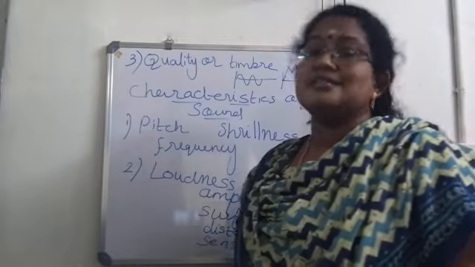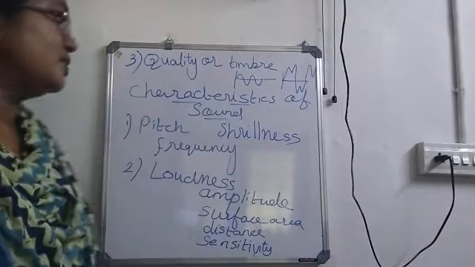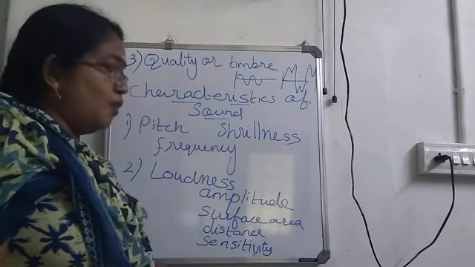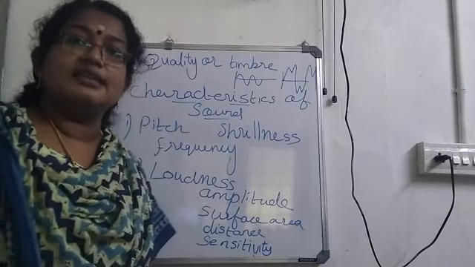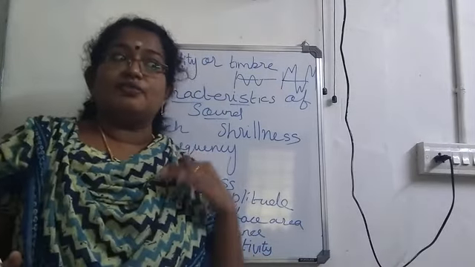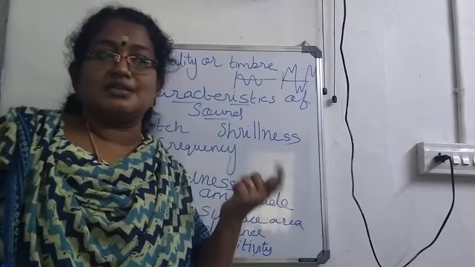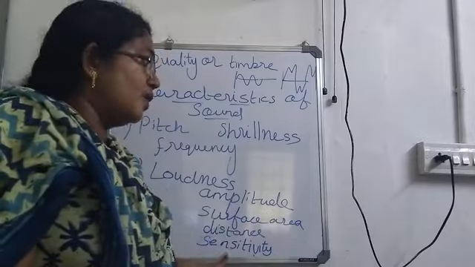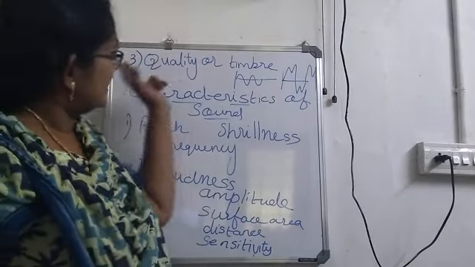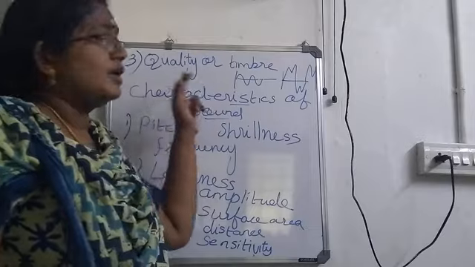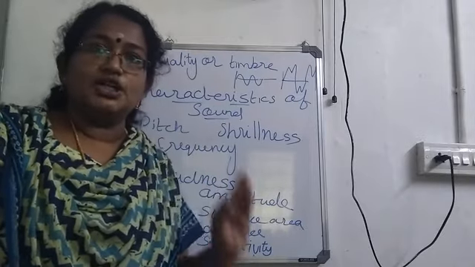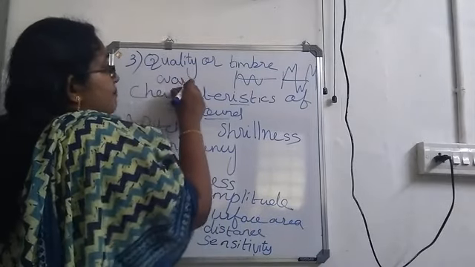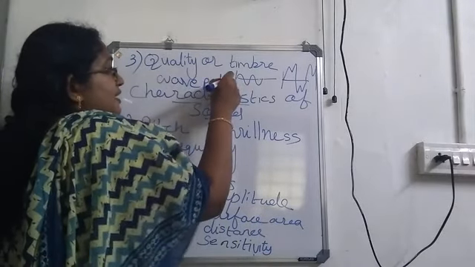Then the second one is loudness. Loudness actually depends on the amplitude. If amplitude is high, loudness will be more. Then if the surface area is high, then also loudness will be more. If the distance between the source and the listener increases, loudness decreases. If the sensitivity of the ear is more, then also loudness will be more. Now the third one is the quality or timbre. Quality or timbre actually depends on what? Wave pattern. Okay, it depends on the wave pattern.